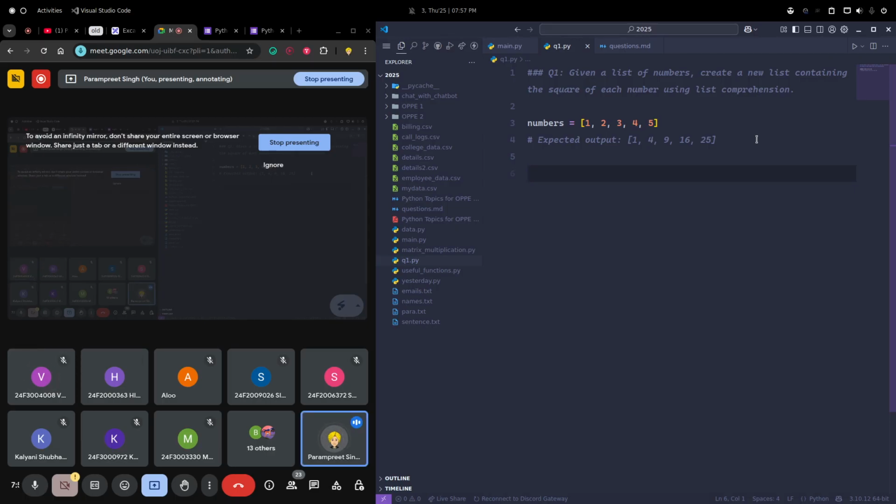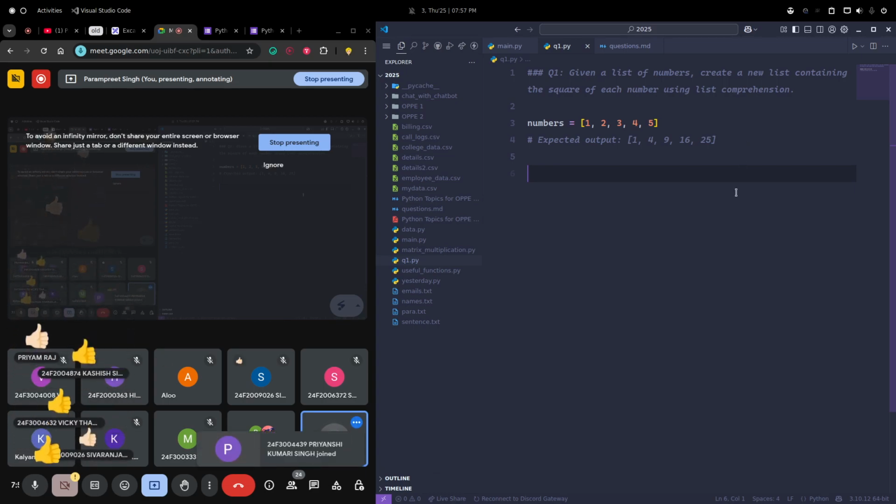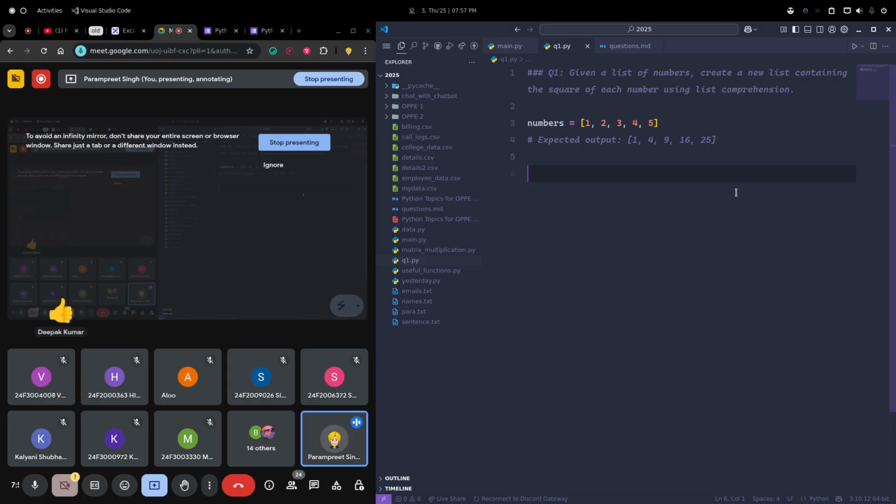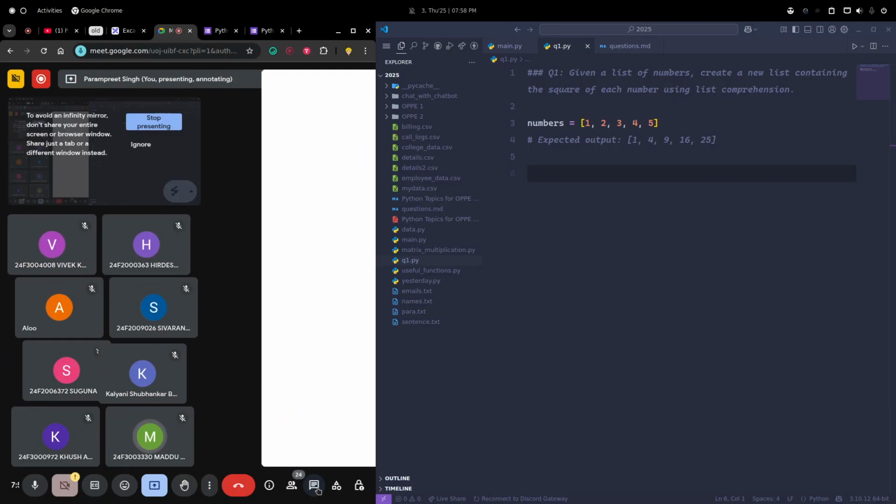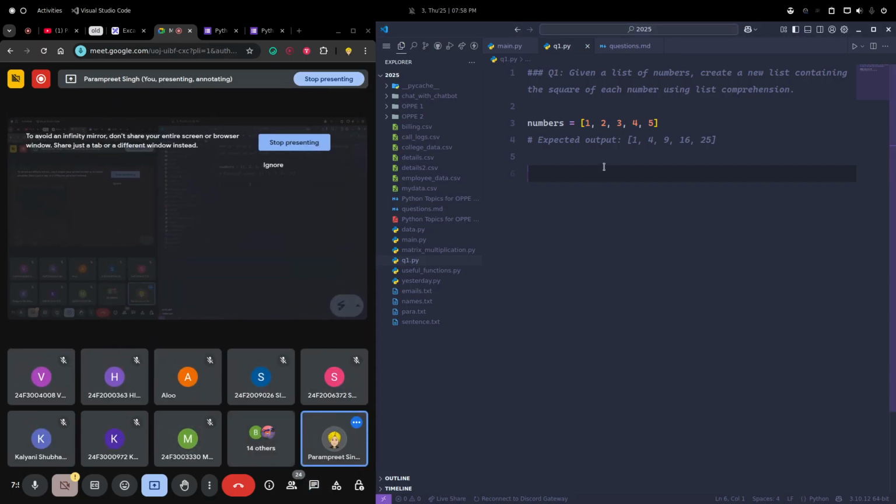There are 23 people, and I can see at least 15 to 20 thumbs up, that means okay. Guys, just one thing: if you have a laptop or desktop, please join this meet using it and open the code editor side by side and try to write the code. If you are able to write the code, please share it in the chat box. That is just for your practice.